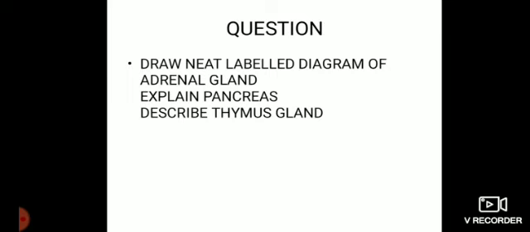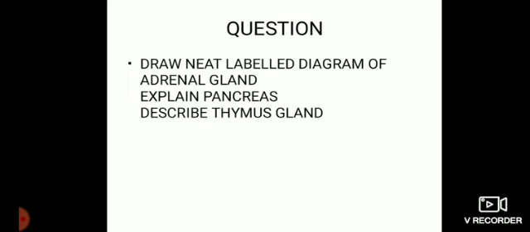Now generally the questions will be: draw the diagram of the thymus gland, or describe the thymus gland, write the role of the thymus gland, or describe the adrenal cortex, disorders related to the adrenal cortex, or describe the adrenal medulla.